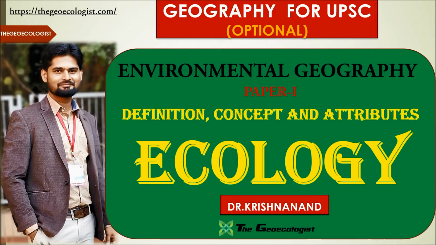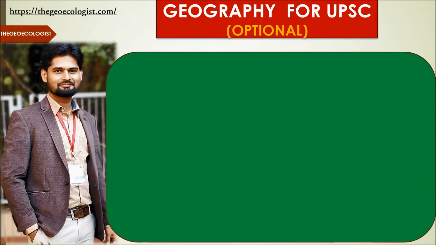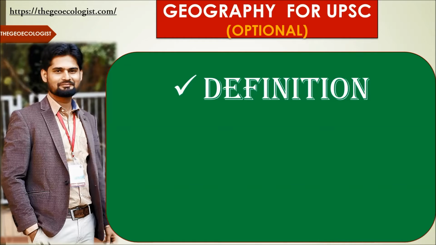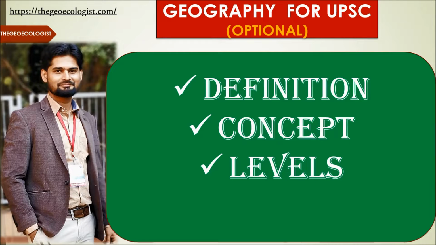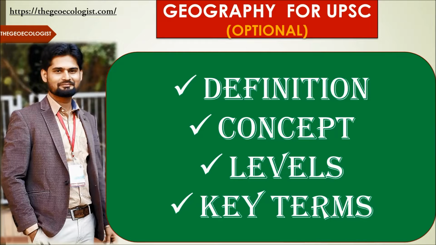So let's go ahead and see the definition part, conceptual part and attributes of the basic concepts of ecology. Today we are going to discuss definition, then concept, then levels, then key terminologies. So this is our content for discussion in this lecture.